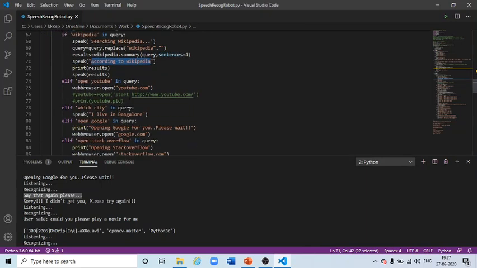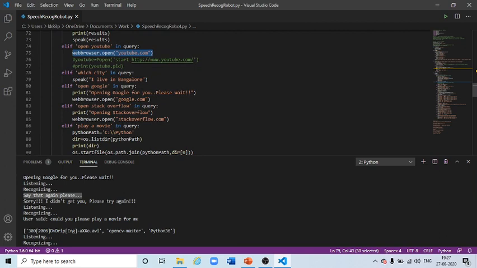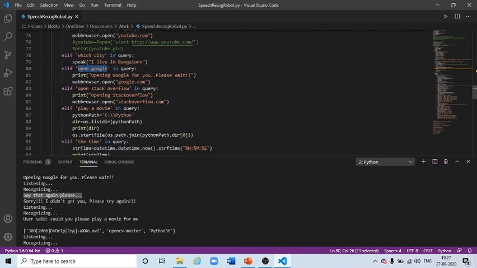Similarly whenever I say open YouTube, it is just opening YouTube. It means that you are opening the web browser application here. Similarly you can open any application. Here I have tried to open Google also. Then I have tried to open play a movie.